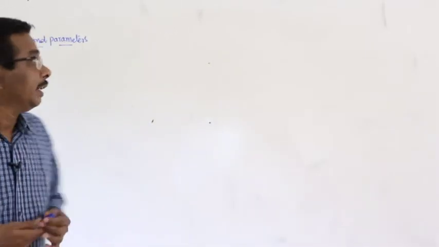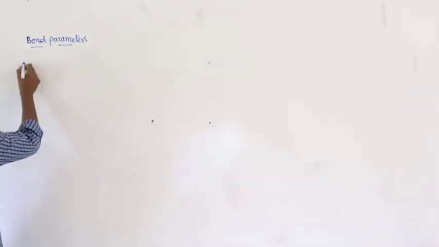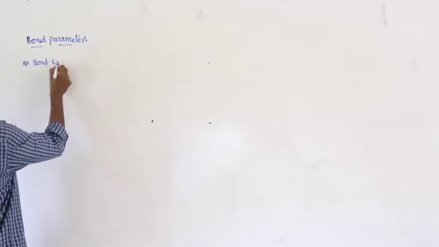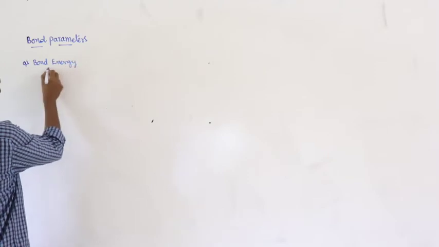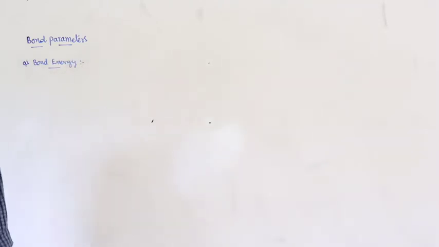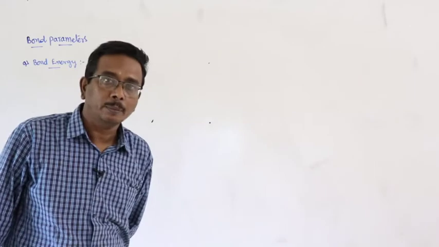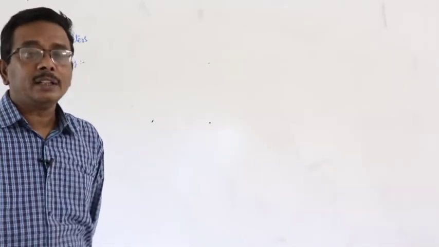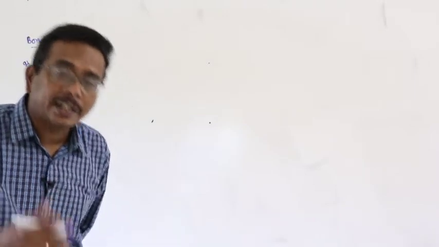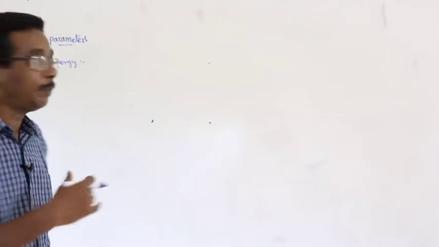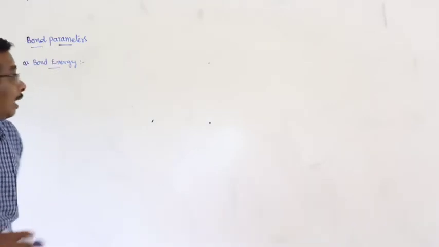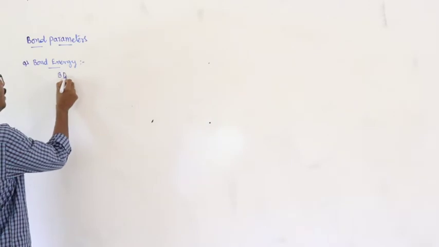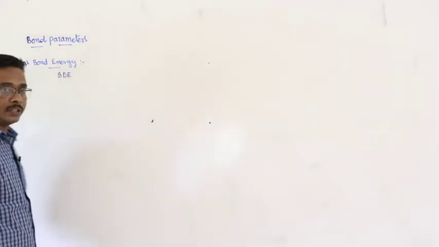Okay. Here the first one is bond energy, and in most of the cases this is also known as bond enthalpy. How can you define or how can you understand the word bond enthalpy or bond energy? And here, this bond energy is also generally referred as bond dissociation energy.